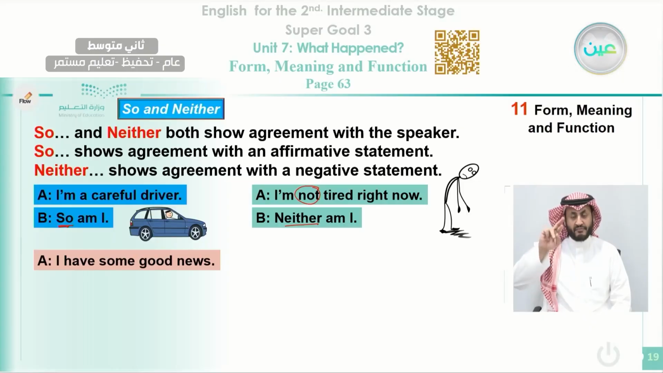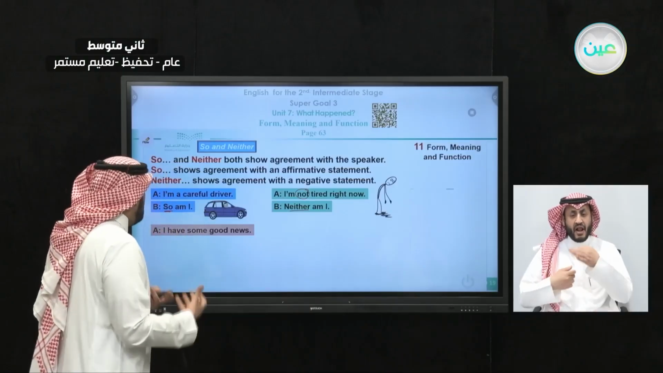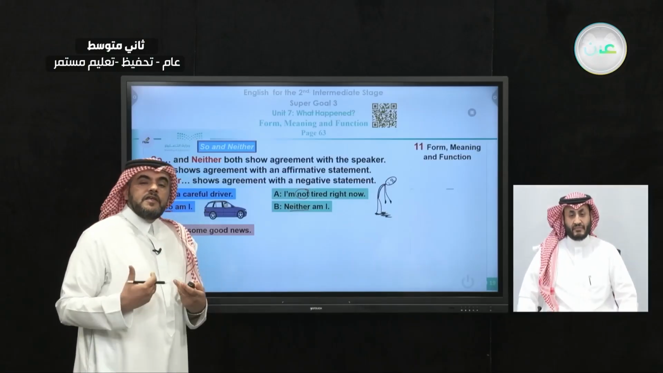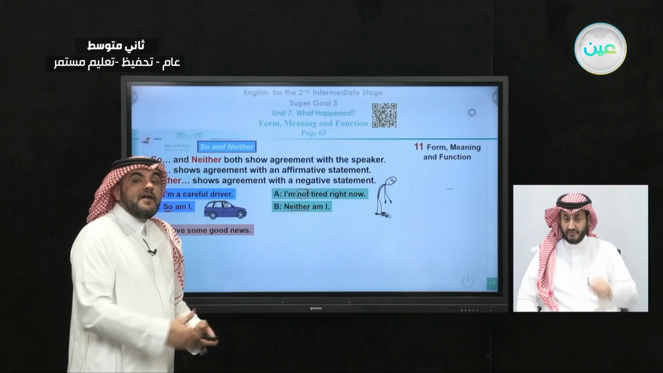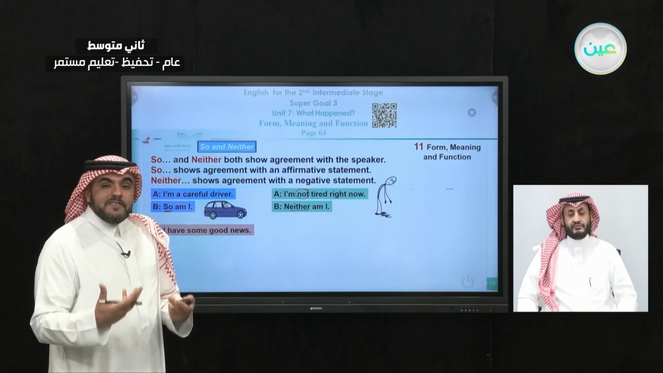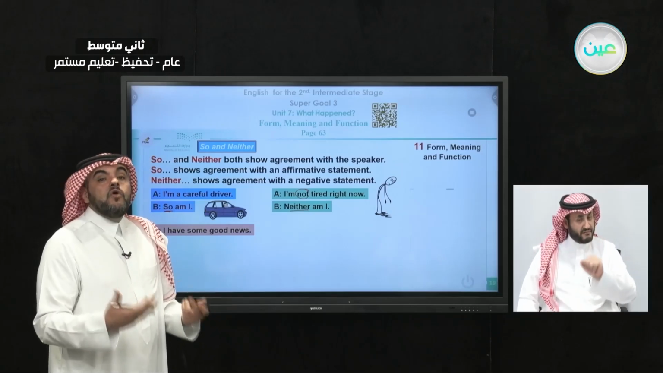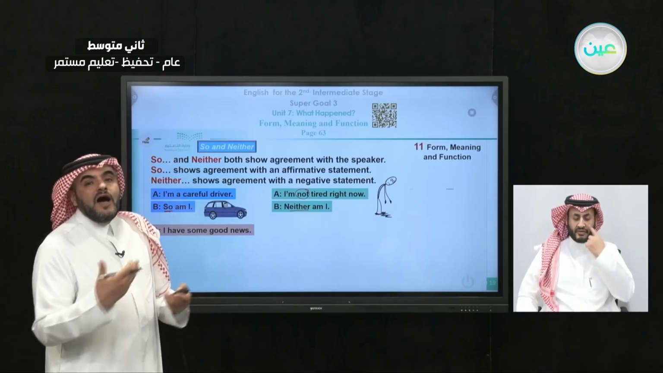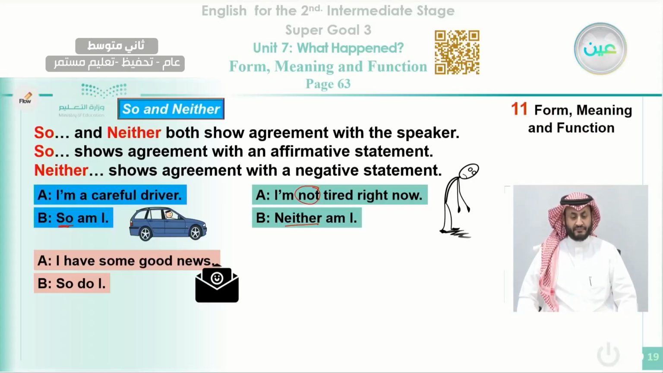Another example, I have some good news. Notice here, we are using a verb in the present simple, and the speaker here says, I have good news. And you are going to tell the same. You agree with the speaker, telling that you also have good news. How can you say it? Since it is affirmative, not negative, there is no not here, we use so. So how do we say it? So do I. So do I, because it is in the present simple.